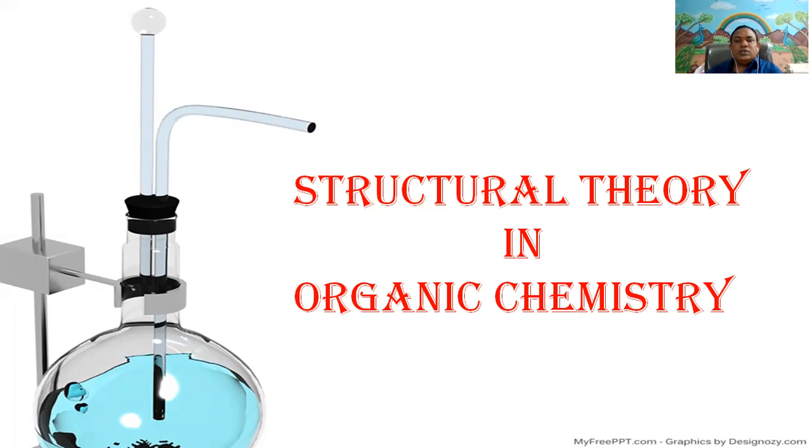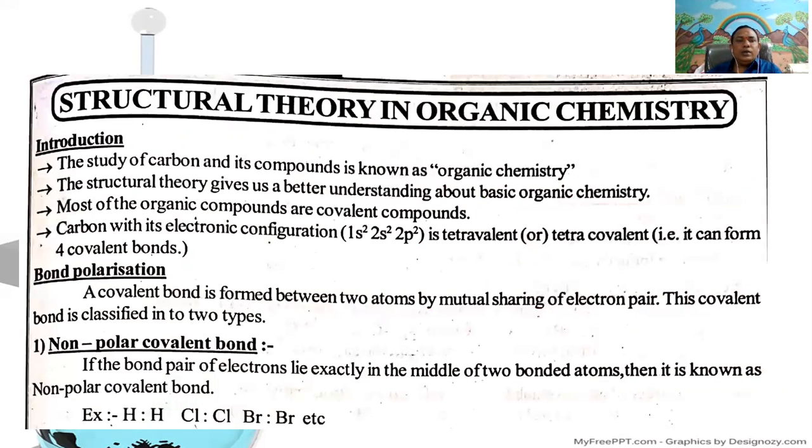Here in the structural theory in organic chemistry, first, it explains that the study of carbon and its compounds is known as organic chemistry. The structural theory gives us a better understanding of basic organic chemistry. Most of the organic compounds are covalent compounds.